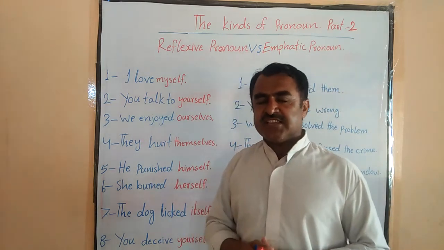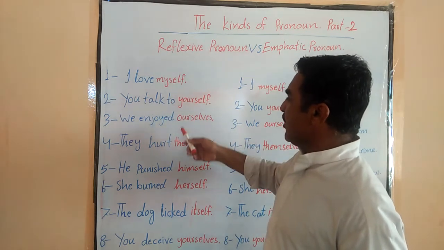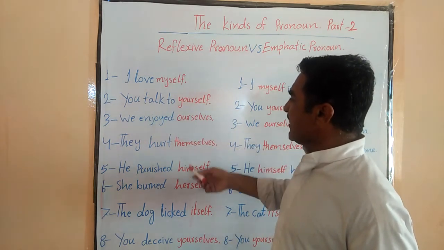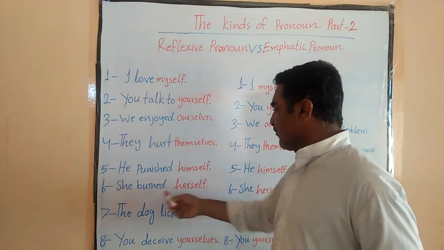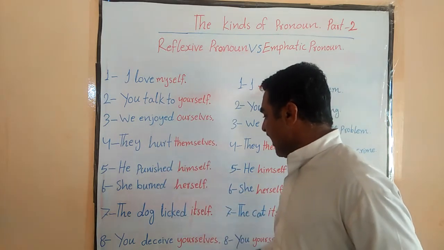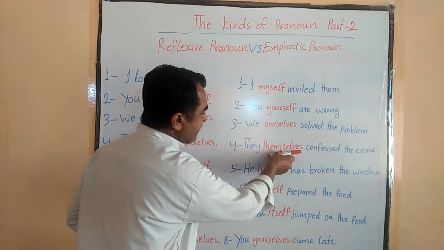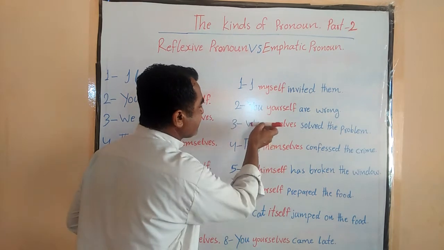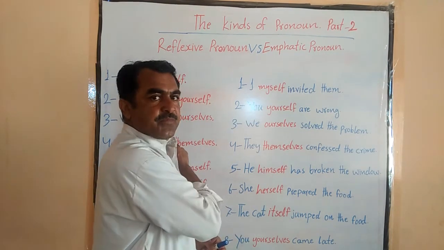The second difference is this: you will see that reflexive pronouns come after the verb, all of them. But the emphatic pronouns come directly after the subject, before the verb. In those sentences, after the verb.